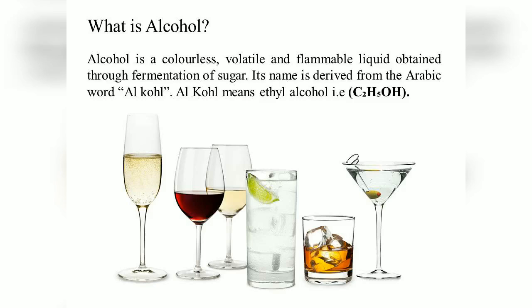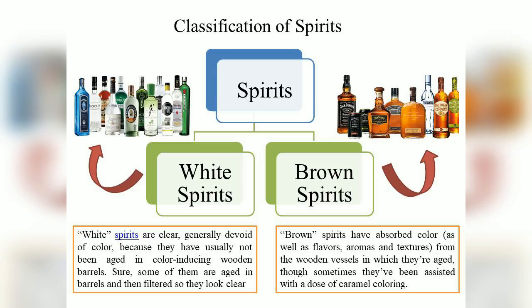These are all spirits which are classified into two, that is white spirits and brown spirits. Next slide. So you can see the classification of spirits as white spirits and brown spirits.